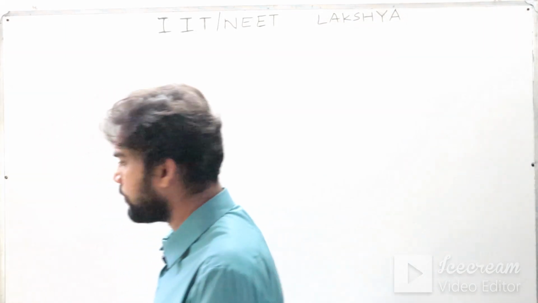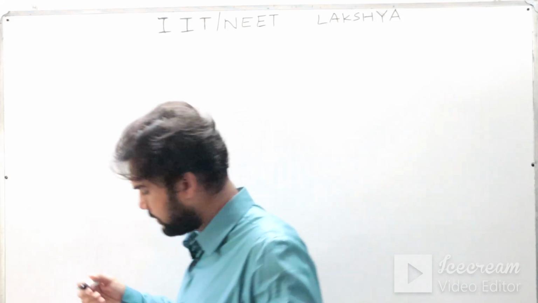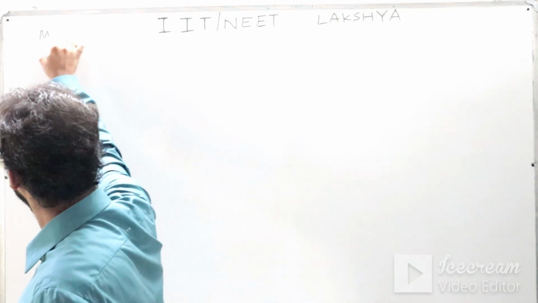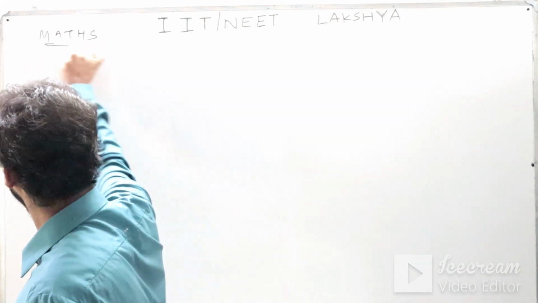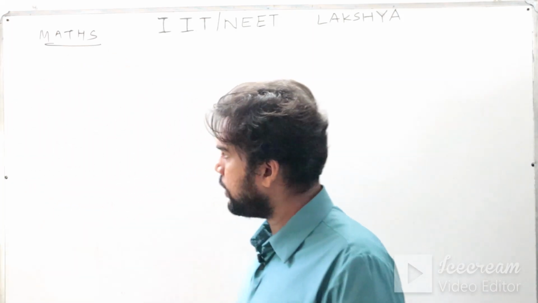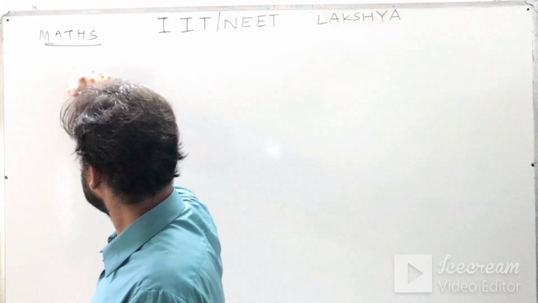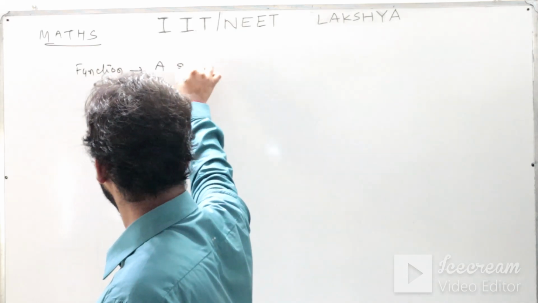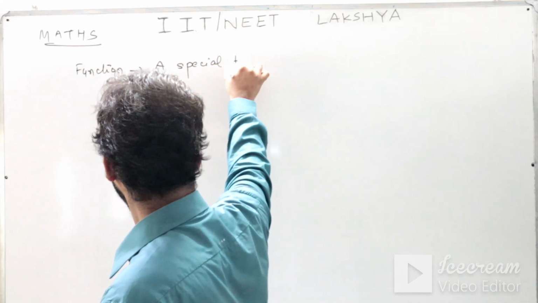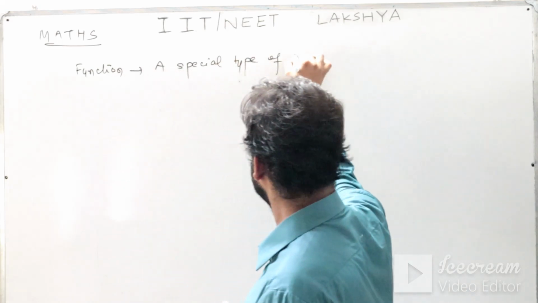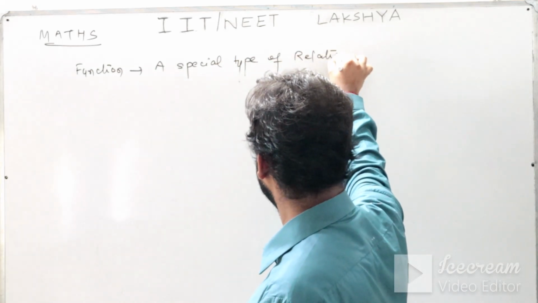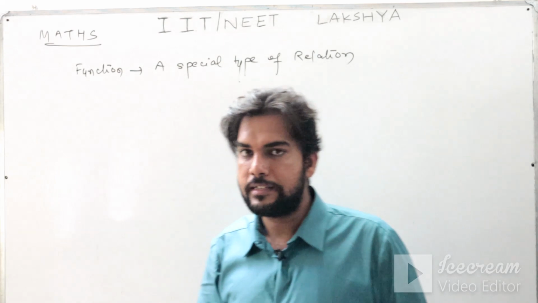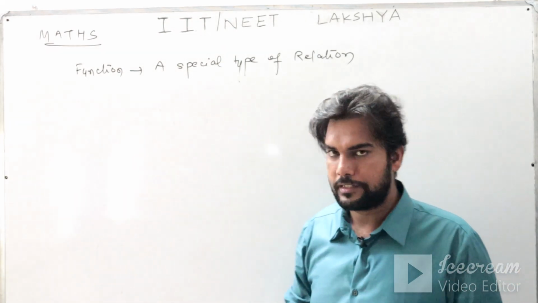So I am going to take it from the very basic definition of functions. Let me put maths here. Functions. So already we have seen relations. A function is defined as a special type of relation. A function is nothing but a special type of relation.